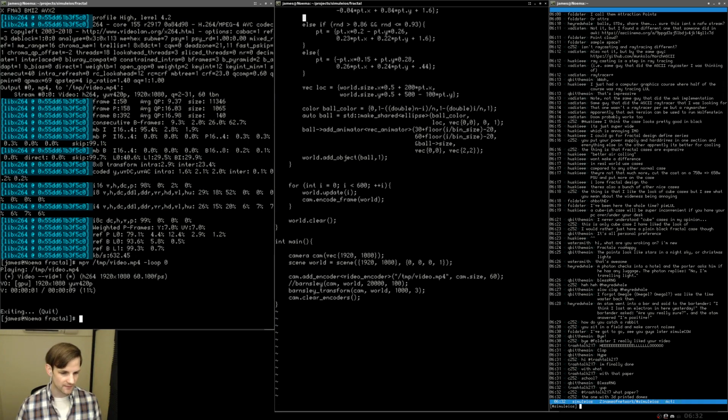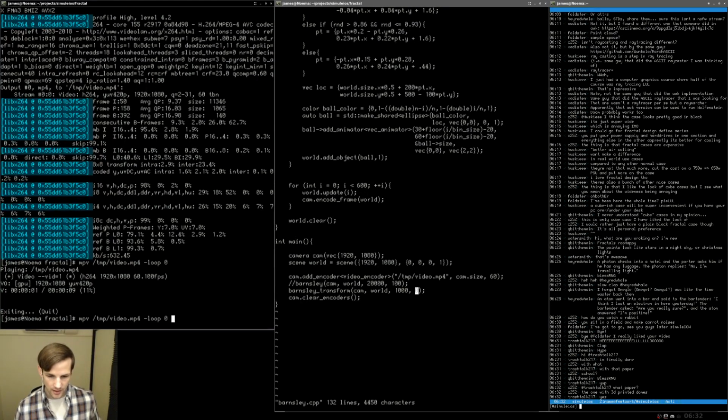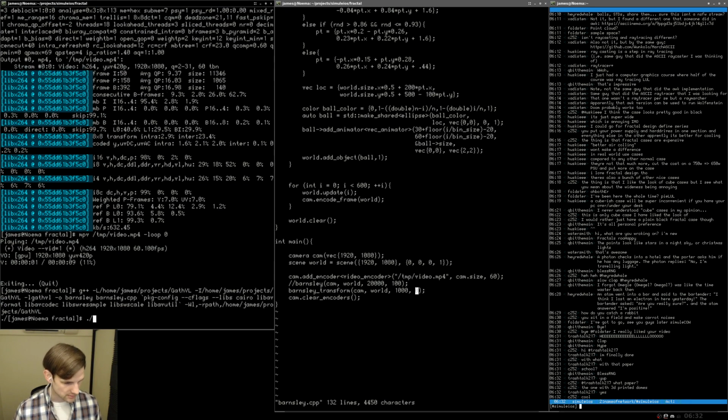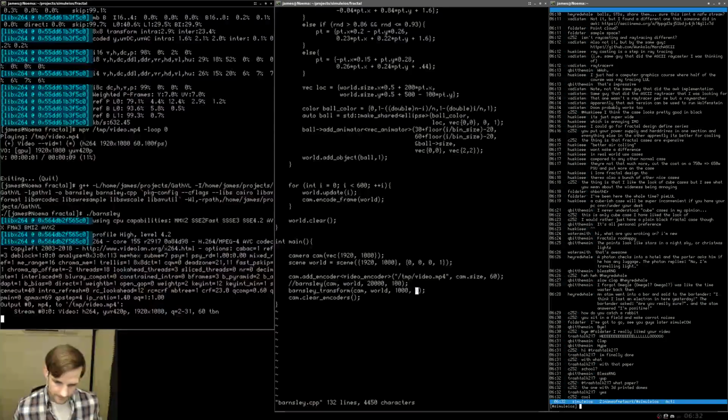The one thing I do definitely need to do is change this transformation to transformation type 0 and make sure that after the transformation it is centered, because right now it is not centered. So let's do G++ /Barnsley.